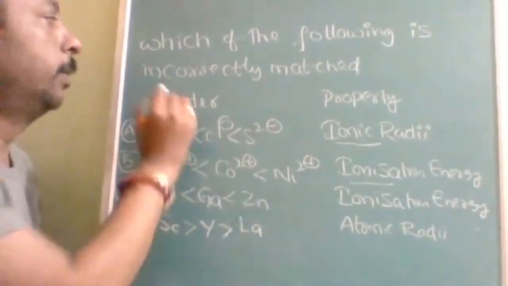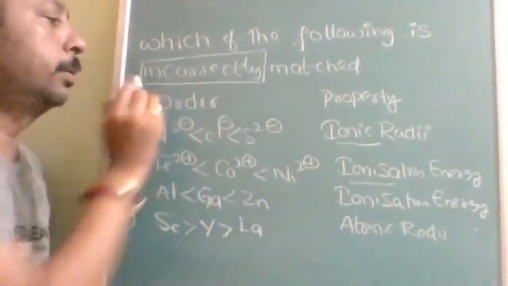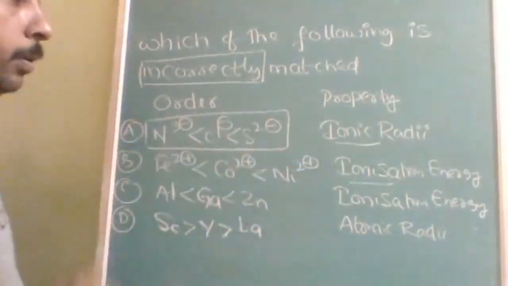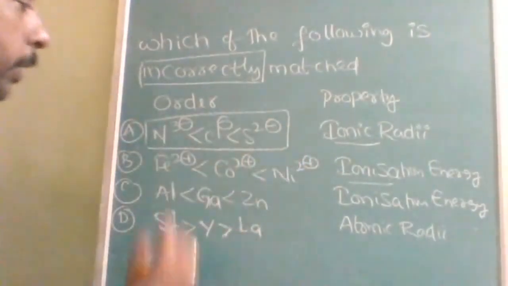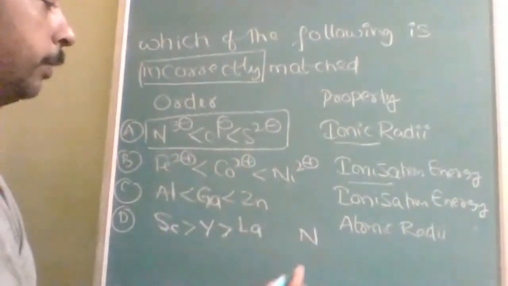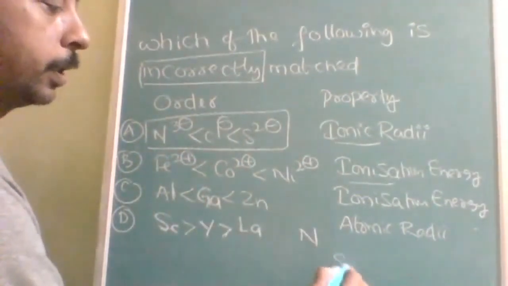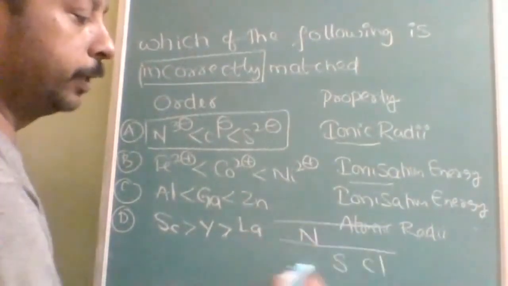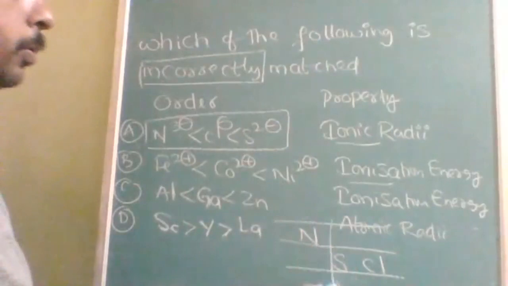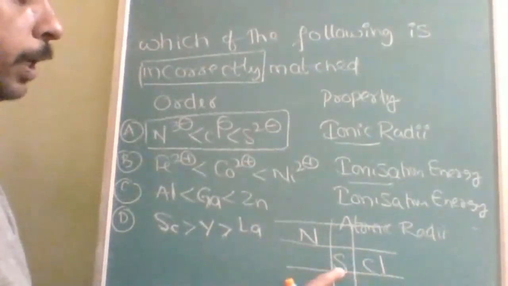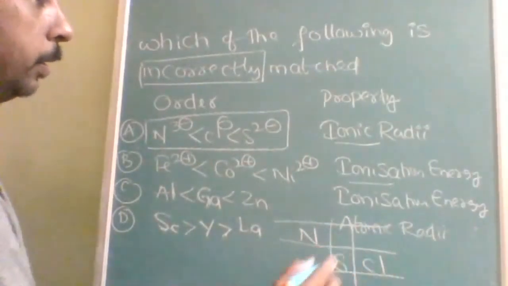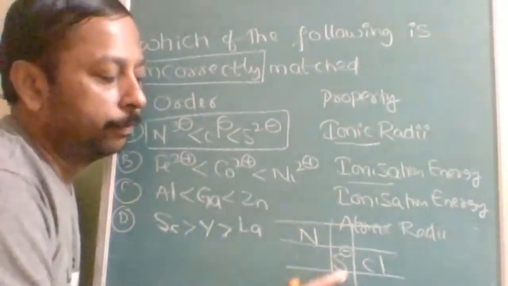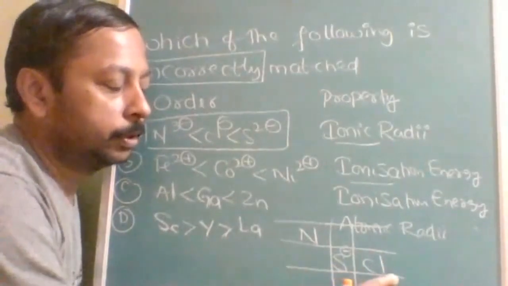Okay, see, the question is about the incorrectly matched. First of all, do they all belong to the same period? No. Same group? No. So actually nitrogen, here oxygen, sulfur, and chlorine. This is the relative position of them in the periodic table. So obviously, this has to be more because this is 2 negative, this is 3 negative, 1 negative. 16 protons, 17 protons.